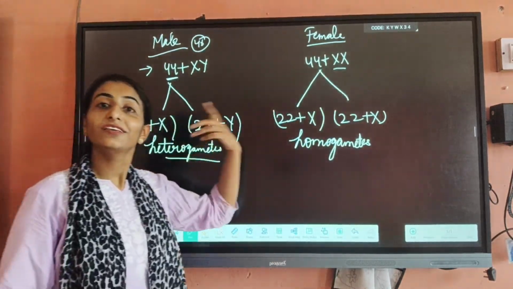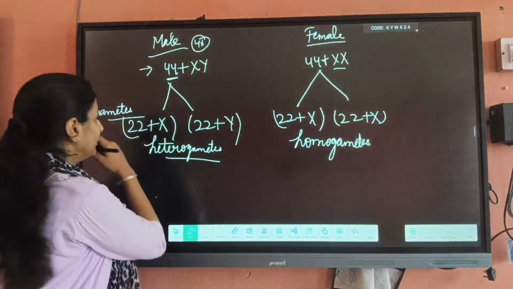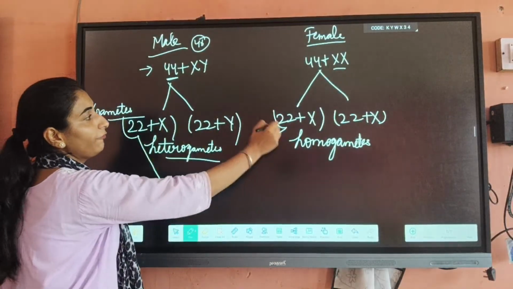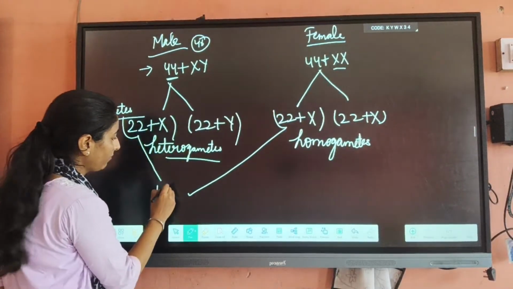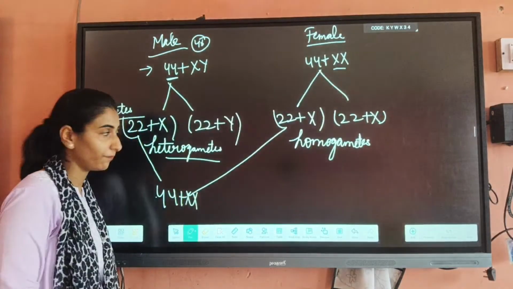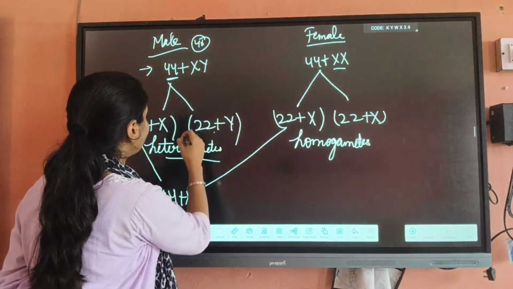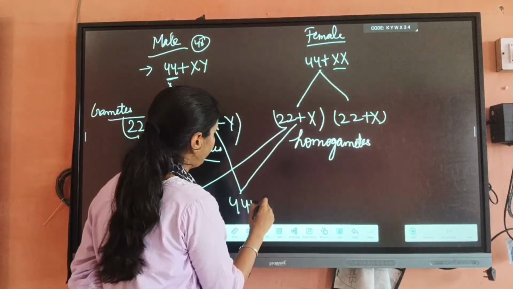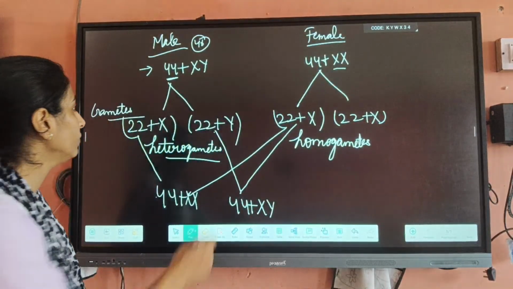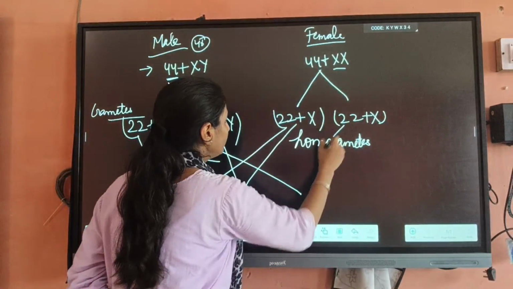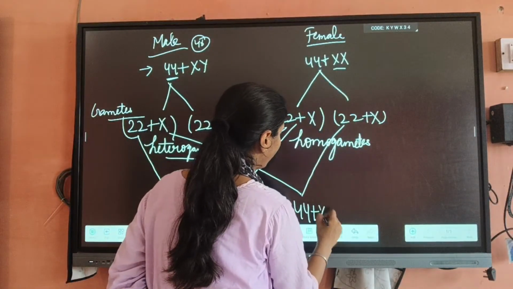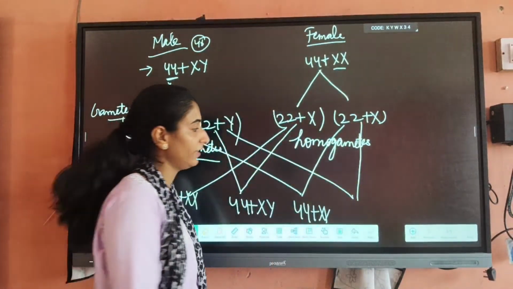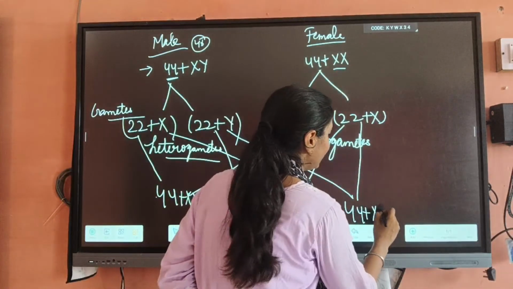They have to produce the next generation, the progeny. So how will they do it? Like this: the 22 plus X gamete of the male fuses with the female gamete. So it will form 44 plus XX. When this gamete fuses with this one, it forms 44 plus XY. We can write it like this also. Now again this gamete fuses with this, it forms 44 plus XX. Now this gamete of the male fuses with this female gamete, it again forms 44 plus XY.